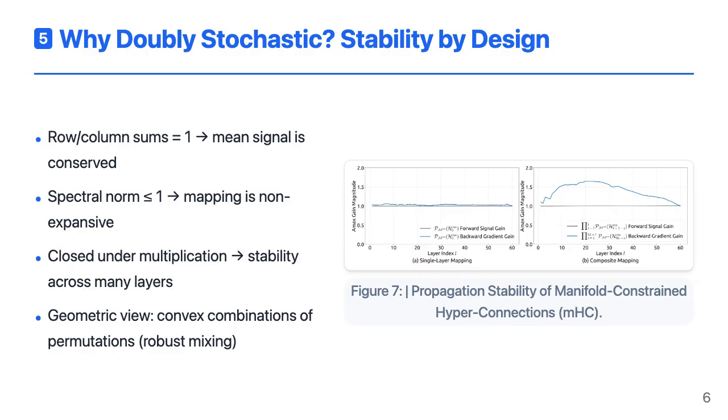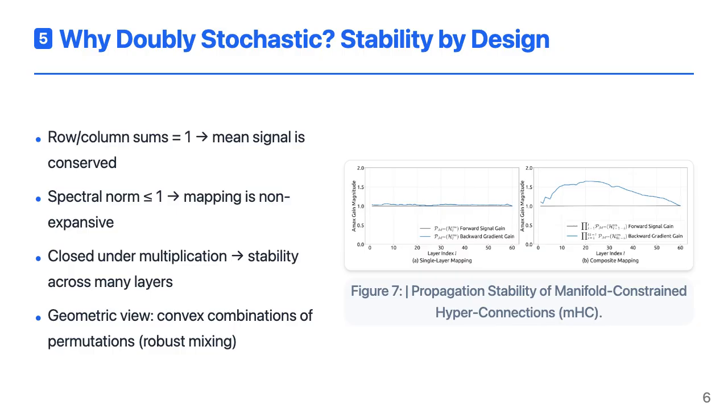Choosing doubly stochastic matrices is not arbitrary. It buys you several strong guarantees. Because every row and column sums to 1, applying the matrix preserves the average value across streams. That's a discrete analog of conserving signal energy. Mathematically, the spectral norm of a doubly stochastic matrix is at most 1, so it cannot expand vectors in norm. That directly combats gradient explosion.